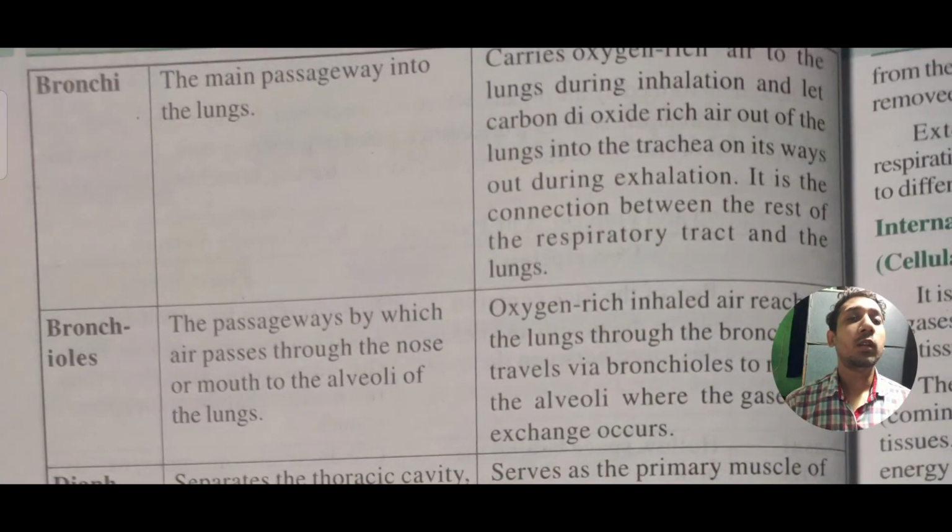Thereafter, the bronchi. The bronchi are the main passage into the lungs. When the air enters, it has to go through the main passage, and that is the bronchi. It carries oxygen during inhalation, and it is also responsible for carrying carbon dioxide out from the lungs into the trachea on its way out during exhalation. The way oxygen enters the lungs, a similar process takes the carbon dioxide out from the lungs. Thereafter we will go for the bronchioles.